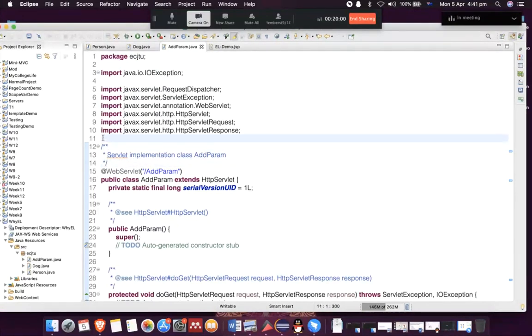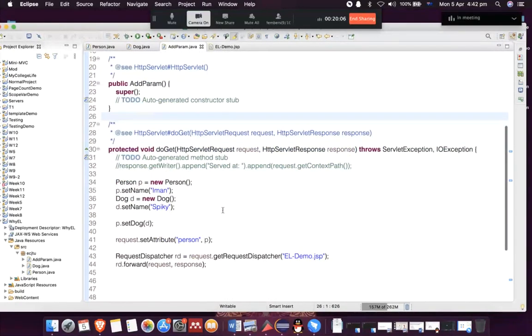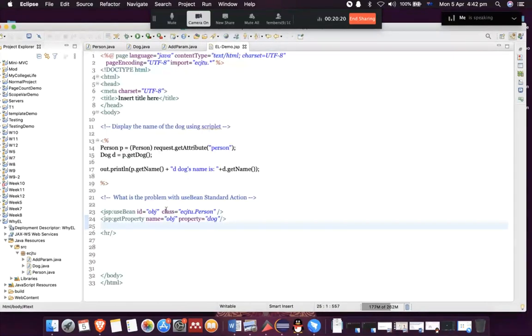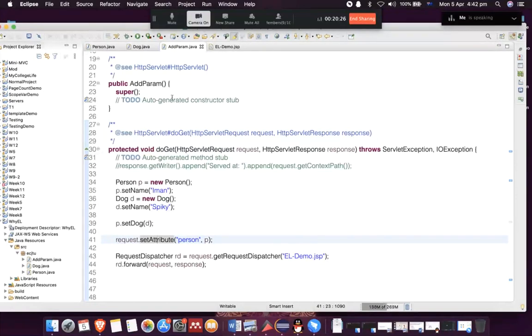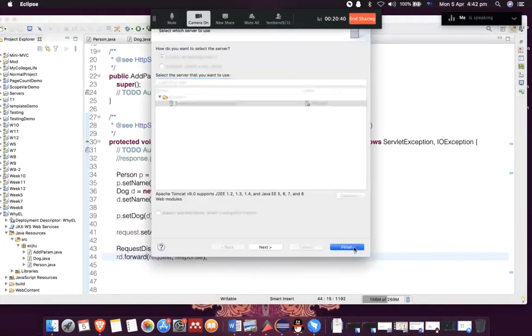the biggest mistake here is I have to run this file. I found out the mistake. I have to run this file first because I'm creating the attribute here. If I'm running this one, the attribute is not ready yet. So the problem lies here. I have to run this file and then we forward the control to this JSP page. So that was the mistake. Let's go ahead and run this one instead.